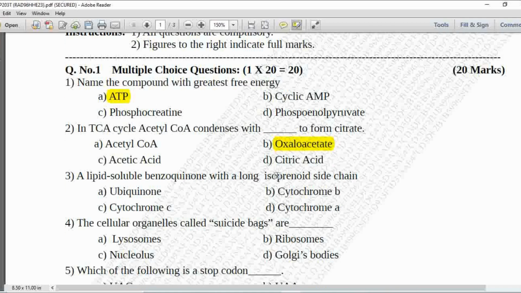Next MCQ, a lipid soluble benzoquinone with a long isoprenoid side chain. Option A is ubiquinone, B is cytochrome B, C is cytochrome C and D is cytochrome A. So the benzoquinone having an isoprenoid side chain is called ubiquinone. So option A is correct.